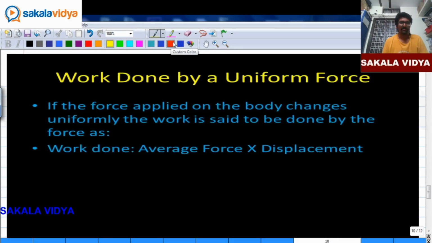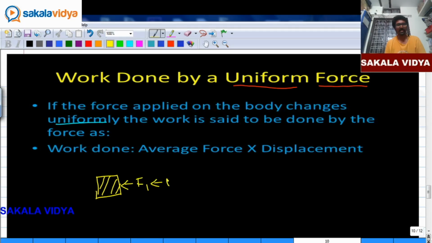Now let us see work done by a uniform force. The force applied on the body changes uniformly. The work is said to be done by average force into displacement. So for example, here we have an object on which initially I apply a force F1, and then F2, then F3.